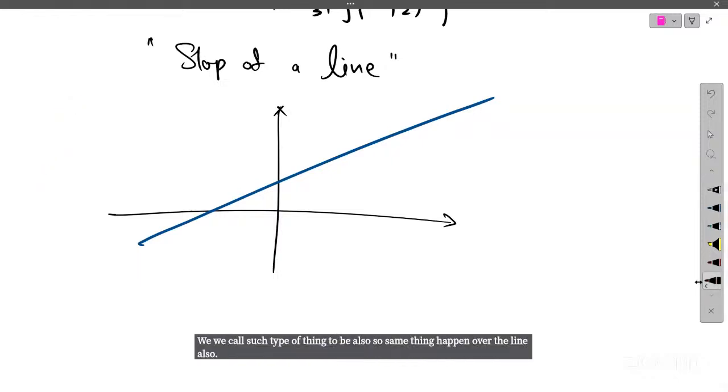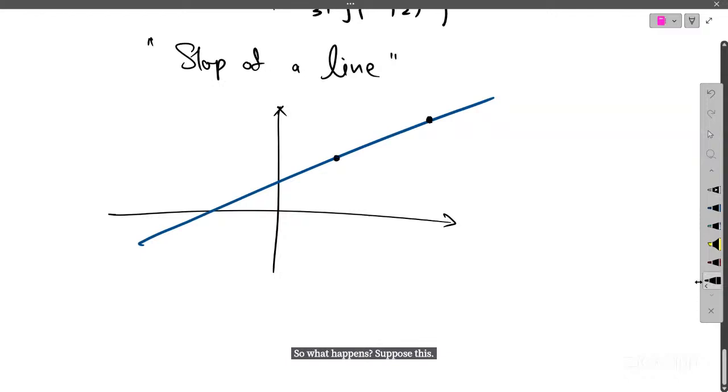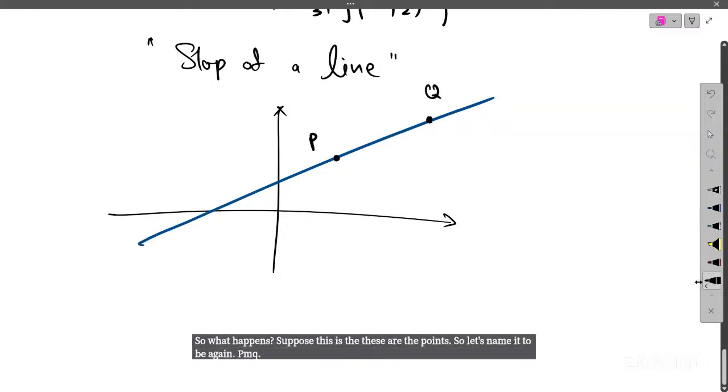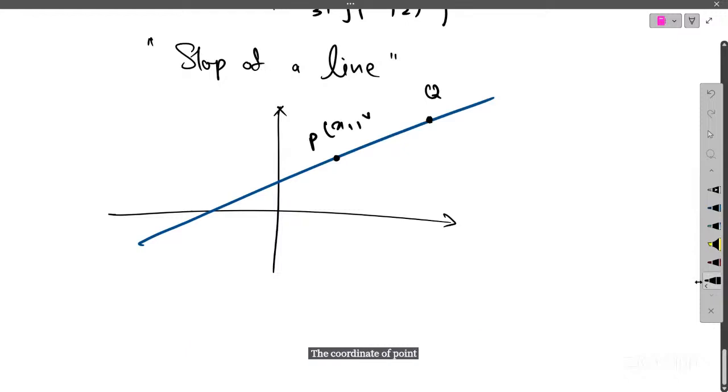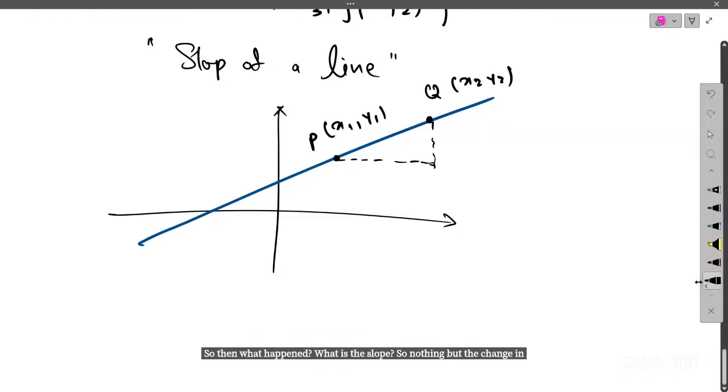Suppose these are the points, so let's name them P and Q. The coordinates of point P are x1, y1, and point Q is x2, y2. So what is the slope? Slope is nothing but a ratio: the ratio of change in y upon change in x.